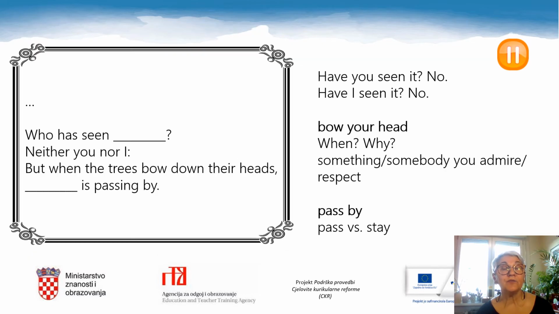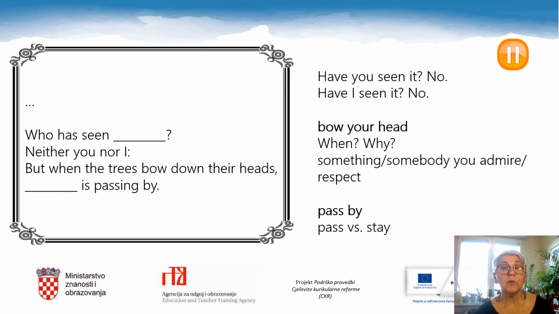The second part of the poem: who has seen, neither you nor I, but when the trees bow down their heads, is passing by. Again, we must agree that nobody has seen that, but there is a different scene here. Can you picture the trees bowing down their heads? When or why do you bow your head?